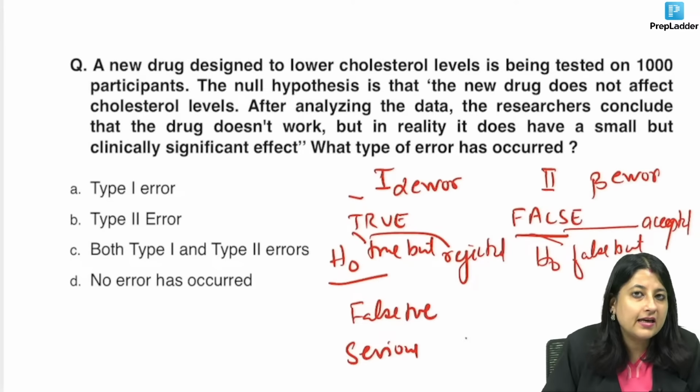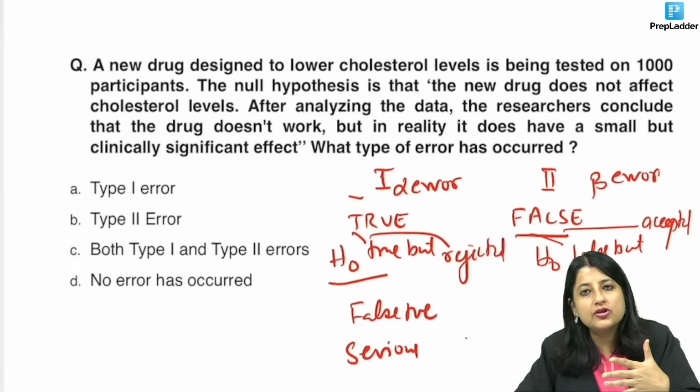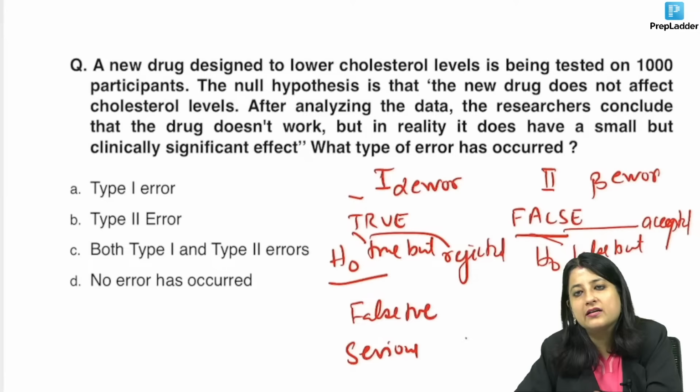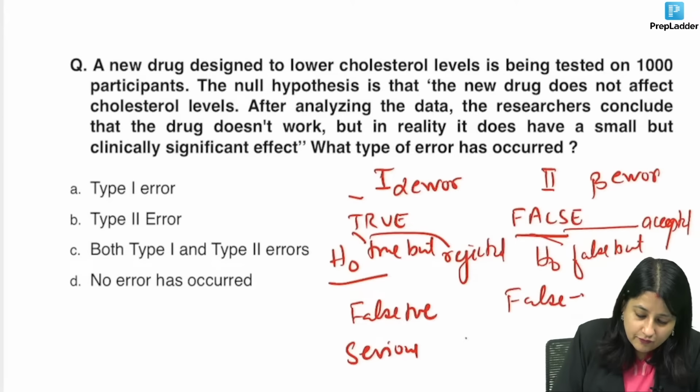What is type 2? In reality, H0 is false. That means your drug is good. But unfortunately, we could not show that your drug is good and it was not there in the market. So, this is what? A false negative trial. This is what? Less serious.